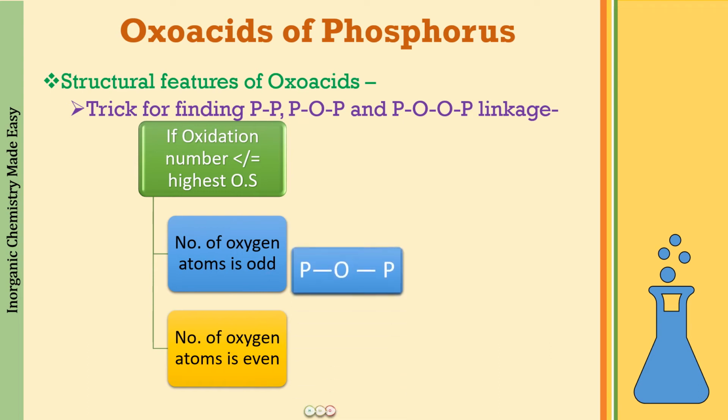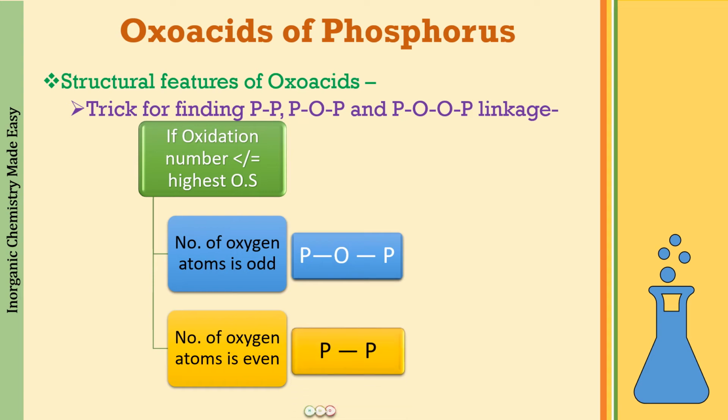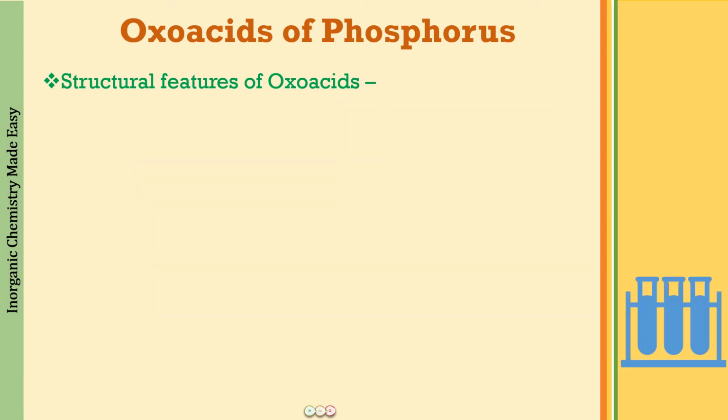If it is going to be odd, it is going to be a POP linkage that will be present, and if it is going to be even, it is going to be a PP linkage that will be present, and that will make writing down the structure really very easy. What is left behind? A POOP linkage.